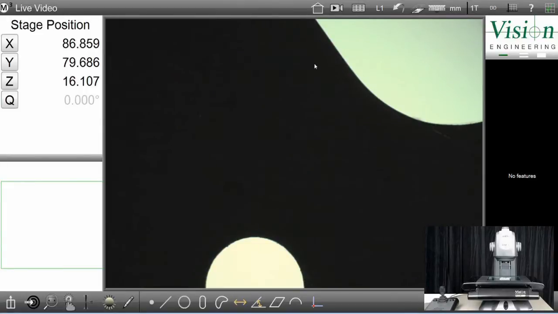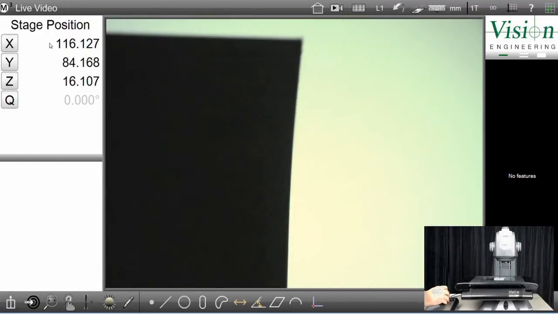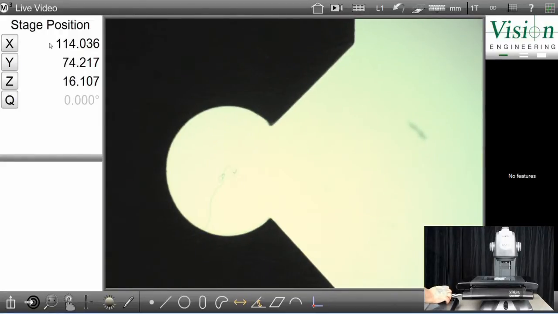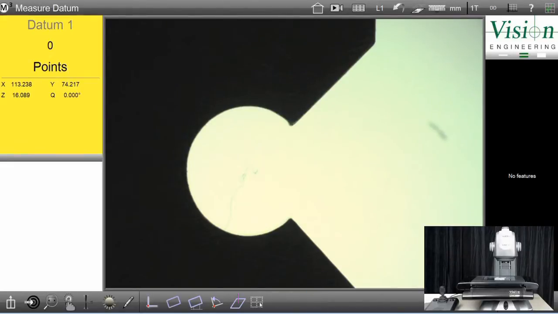To do this, I've already put a part on the stage, and I'm going to locate on an area of a part right here, this keyway slot here, for the machine to recognize. To do this, I go to Datums. The last icon along to the right is Pattern Find, and I'm going to do a datum pattern find.